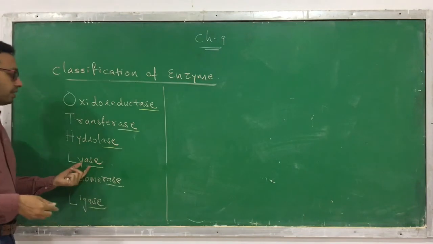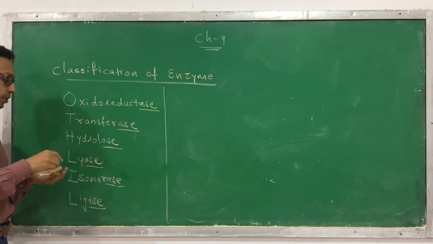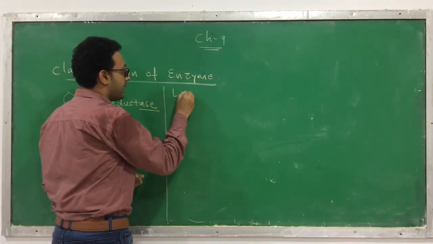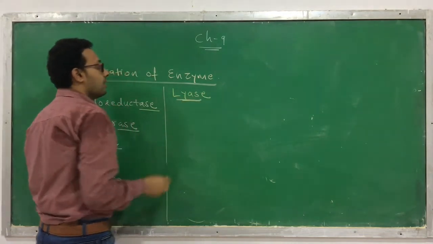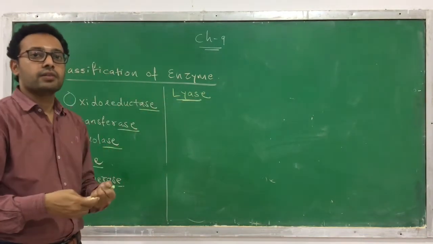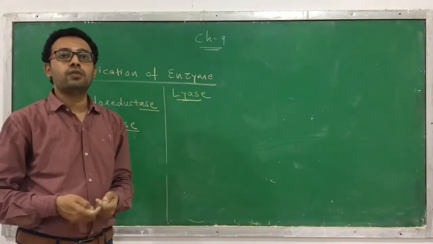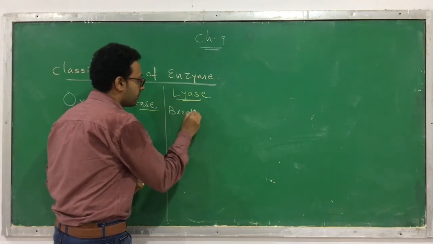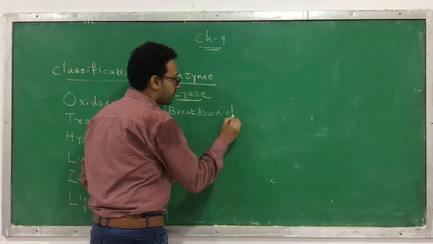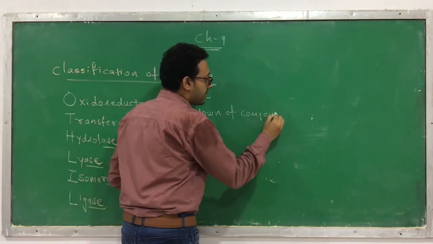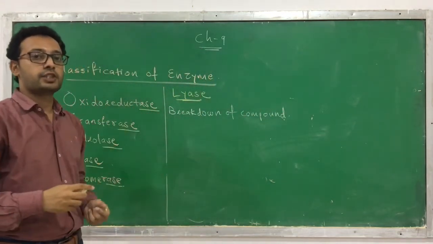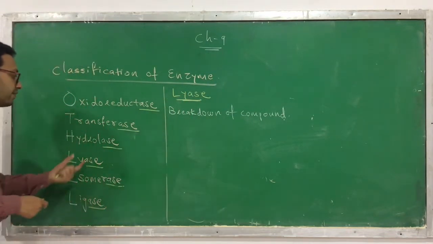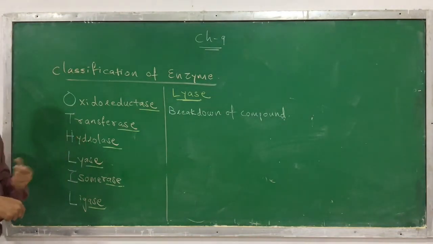So the fourth category of an enzyme or the fourth class according to international classification is lyase. So let's start with the fourth one, lyase. The lyase, they are responsible for a breakdown, but here the breakdown occurs in absence of water or without a water. So they are responsible for a breakdown of compound or chemicals. But here without the water the breakdown takes place. Okay, so this comes under the category called as lyase. If the breakdown occurs in presence of water, then it's called as hydrolysis.